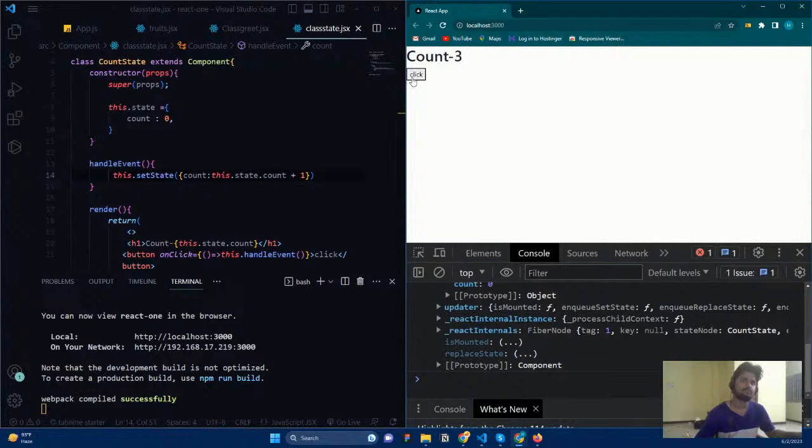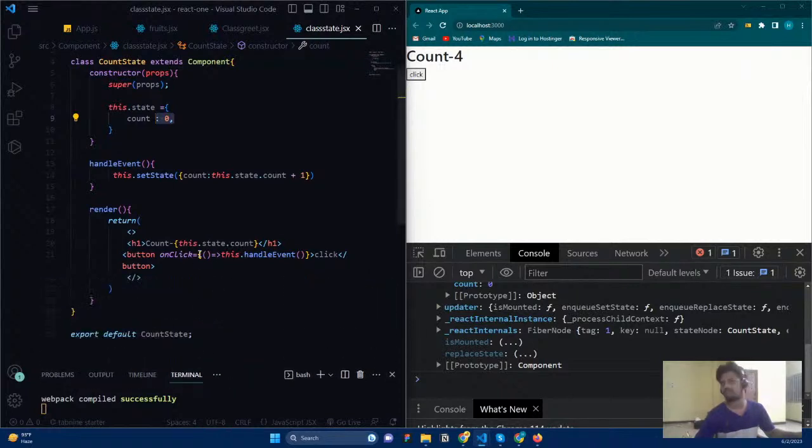If I click it again, you can see 2, 3, 4. So what is happening? Each and every time, the initial state is 0, but whenever I click, the state is increased. And remember, again I'm telling you, you need to use either an arrow function or you need to bind your this keyword with your class. Then only is this dynamic scope changed, and the scope refers to the particular class that we have created. First thing.